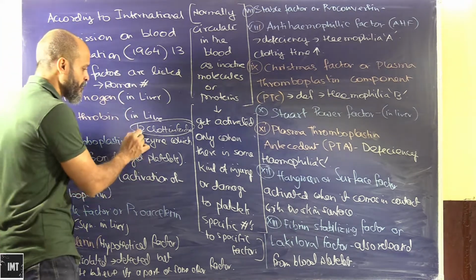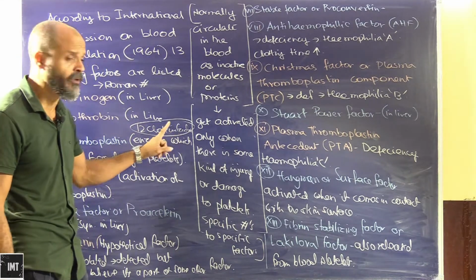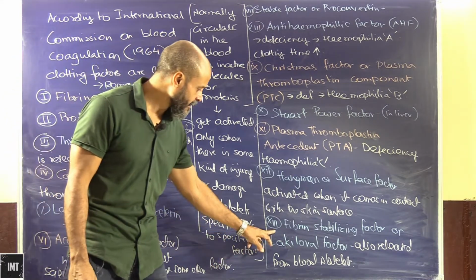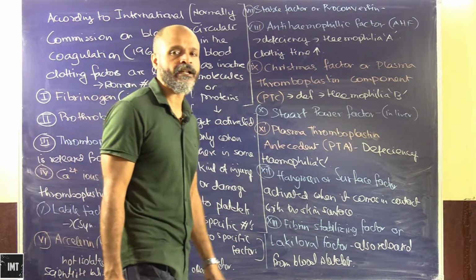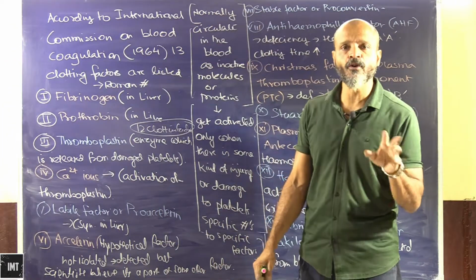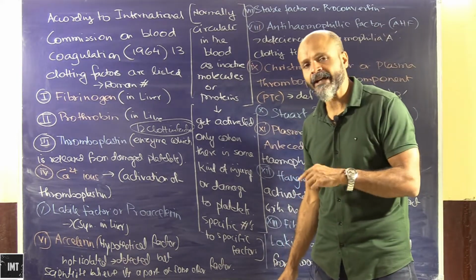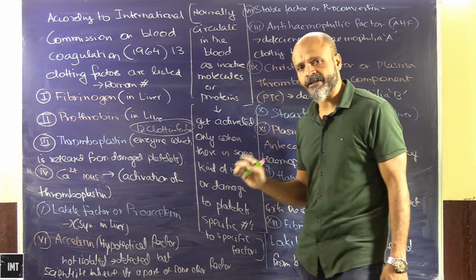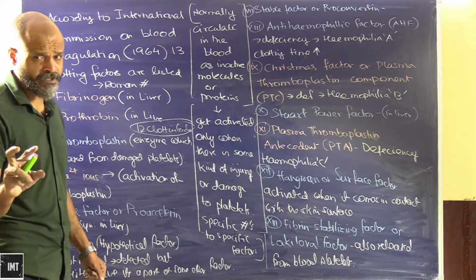Most of your books have mentioned 12 clotting factors, but if you look at the number here, it is coming to 13. Why this ambiguity? Yes, there is a reason for it. We'll discuss that later, but first let's understand the basics.